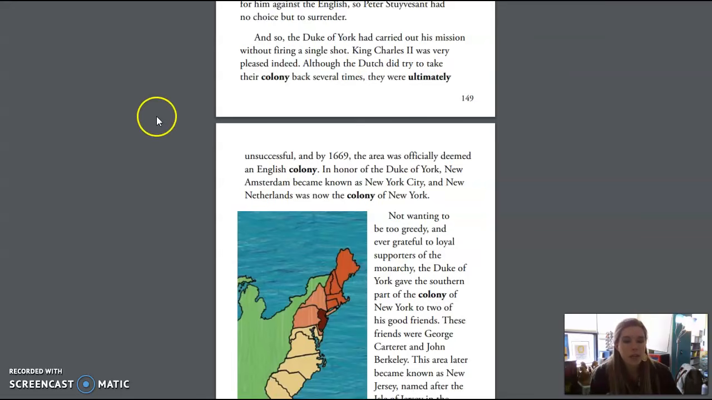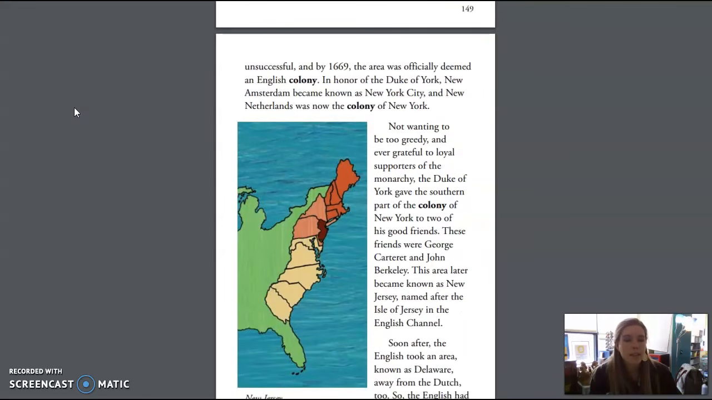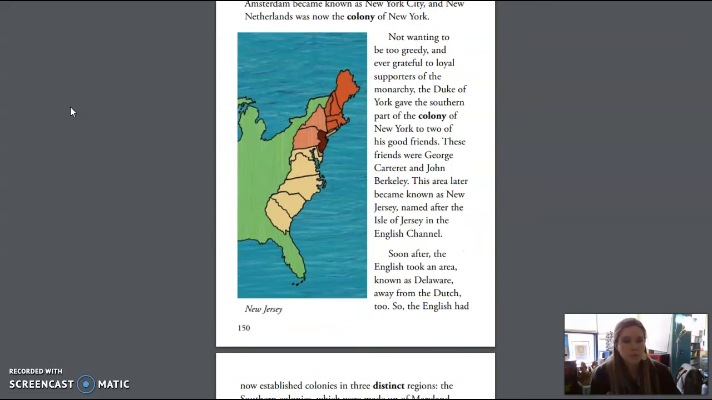Although the Dutch did try to take their colony back several times, they were ultimately unsuccessful, and by 1669 the area was officially deemed an English colony. In honor of the Duke of York, New Amsterdam became known as New York City, and New Netherlands was now the colony of New York.